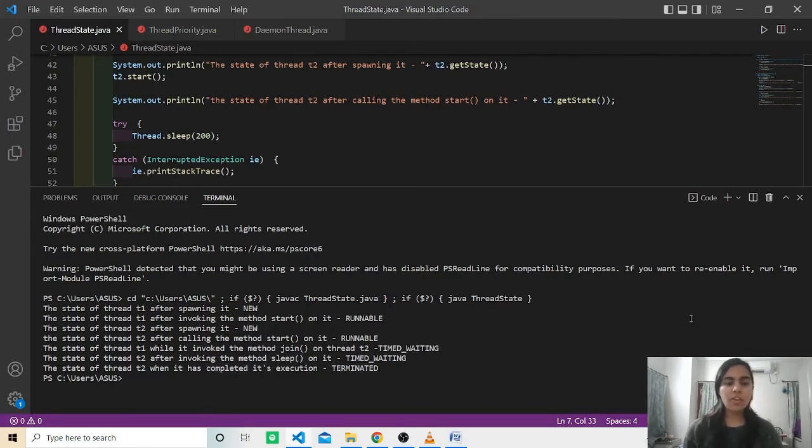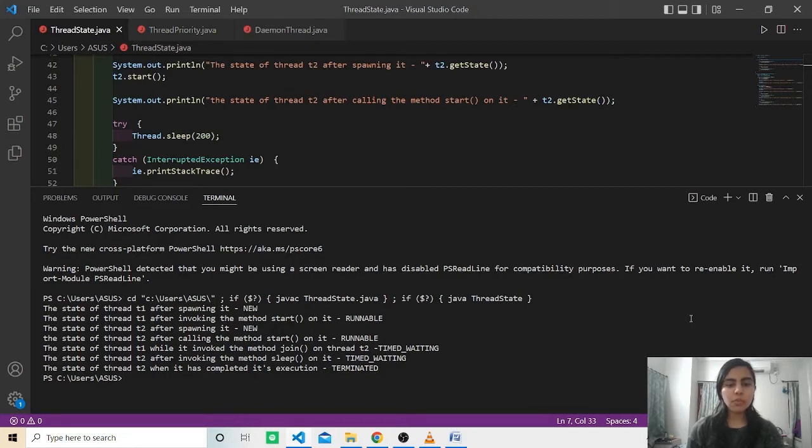Explanation. Whenever we spawn a new thread, the thread attains the new state. When the start method is invoked on a thread, the thread scheduler moves the thread to the runnable state. Now, whenever the join method is invoked on any thread instance, the current thread executing that statement has to wait for this thread to finish its execution, that is, move that thread to the terminated state.